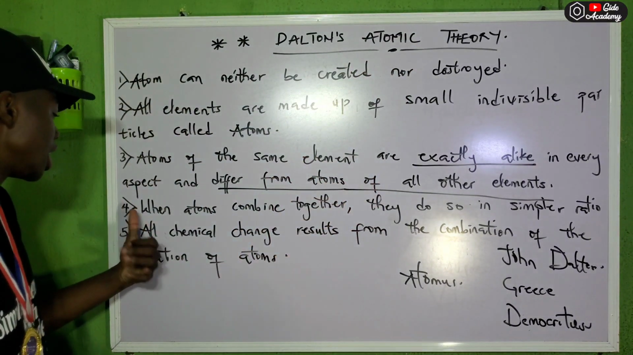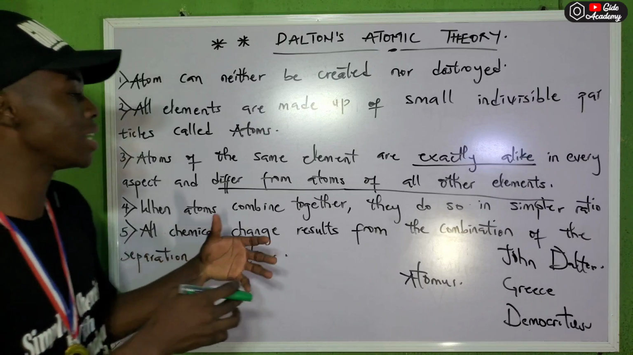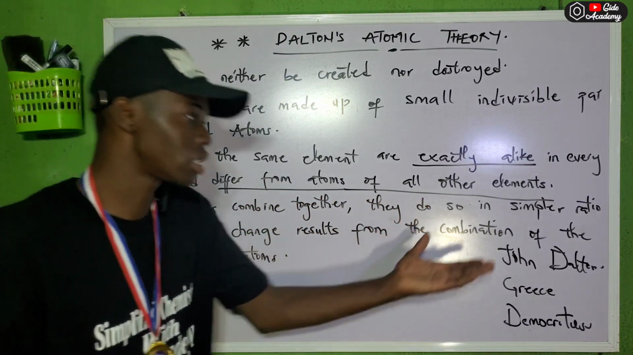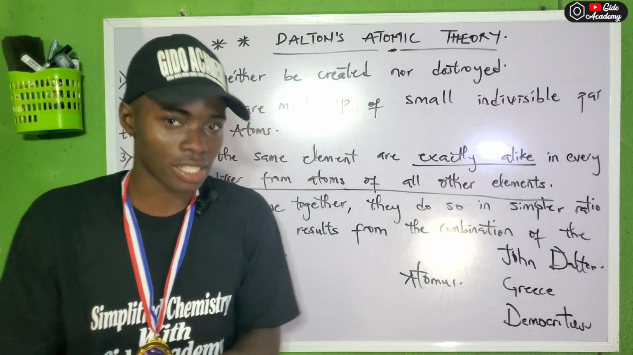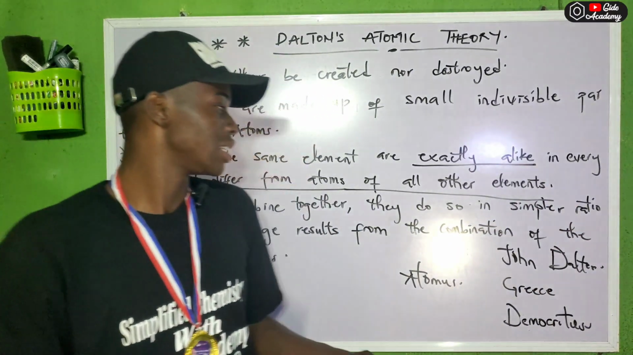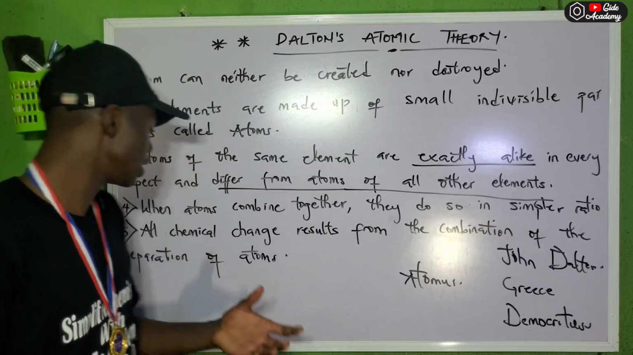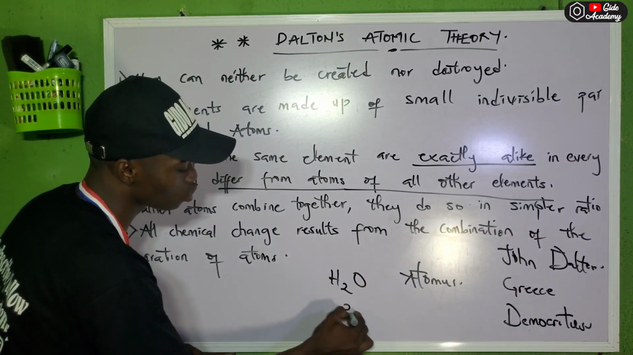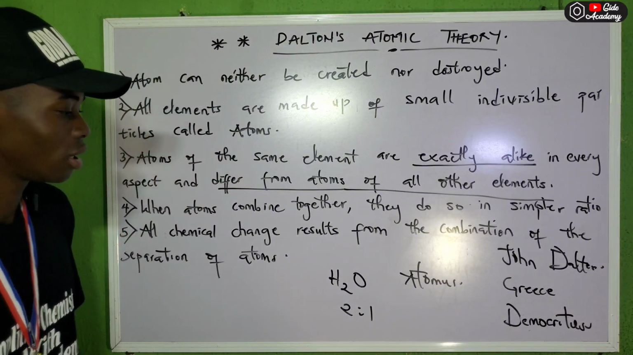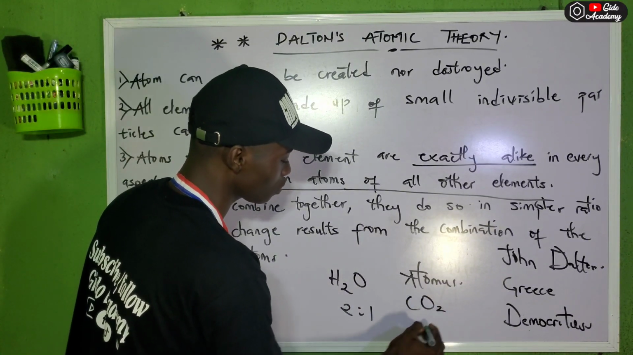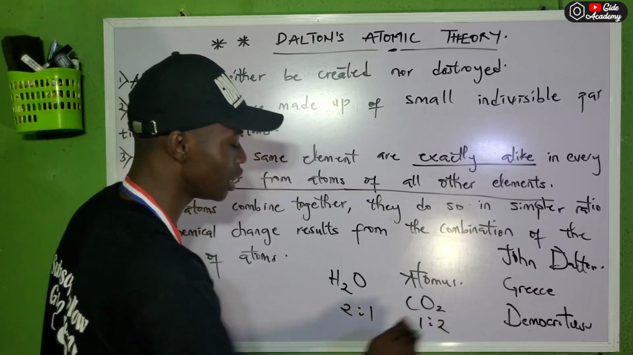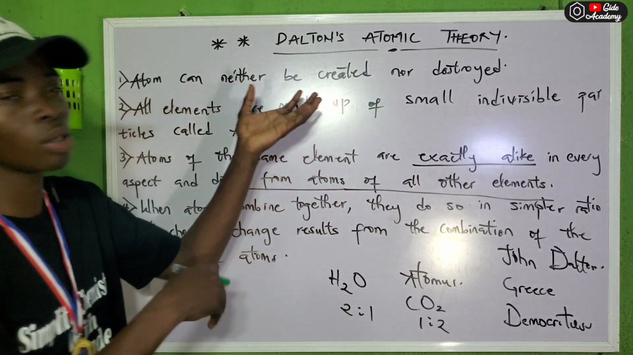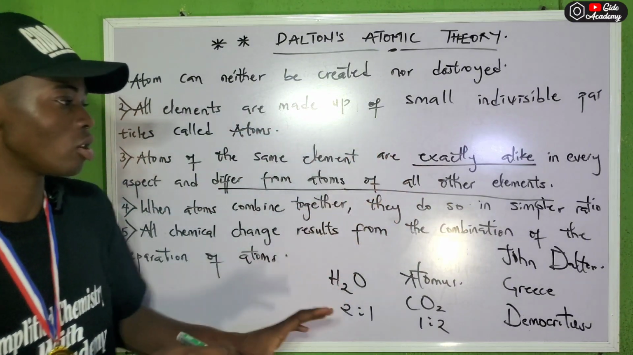The fourth one states that when atoms combine together, they do so in simple or small ratios. But the truth is that currently, there are some reactions where they don't even do that in small ratios. For example, H2O here is 2:1. This is what he was saying. CO2 is 1:2. So these are small ratios. But when you enter organic chemistry, probably when we get to the modification of atomic theory, I'm going to explain all those things deeper.